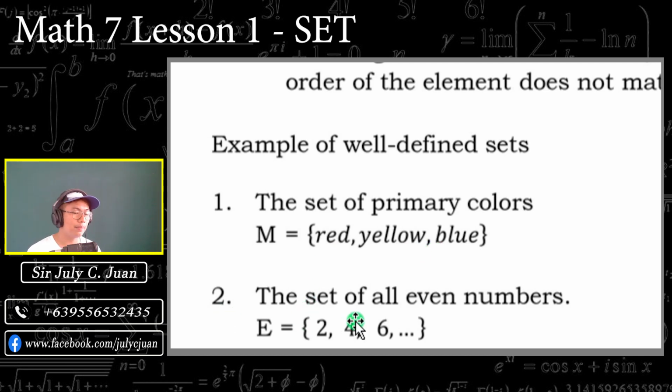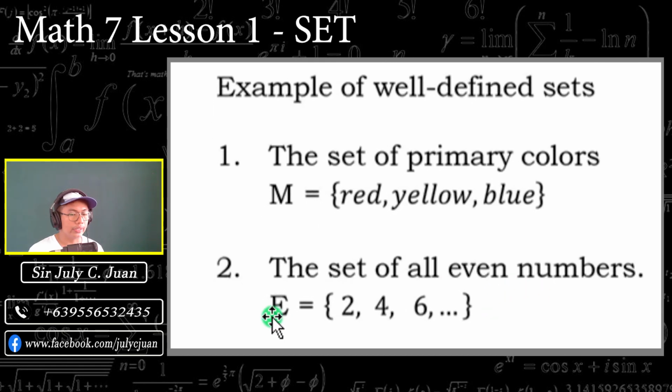While in the second example, the set of all even numbers. So, set E contains the elements 2, 4, 6, and so on and so forth. Okay. So, the difference between the example of number 1 and number 2. Number 1, yung number of elements niya ay nabibilang. The second one is hindi natin alam kung hanggang saan magtatapos. And that is what you call now finite versus infinite set. Finite set meaning to say pwede nating bilangin or merong hangganan yung kanyang elements while infinite set ay wala.